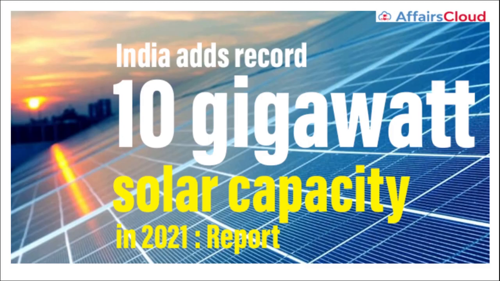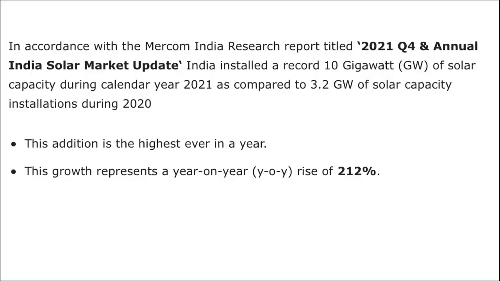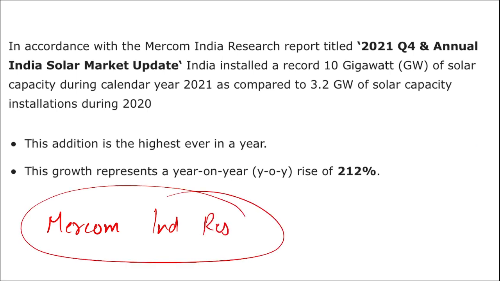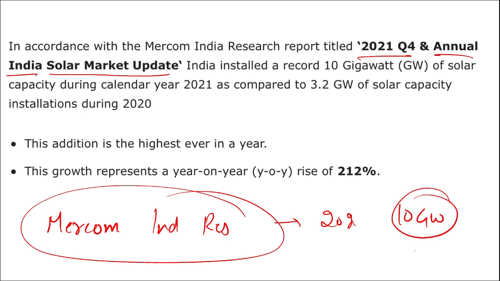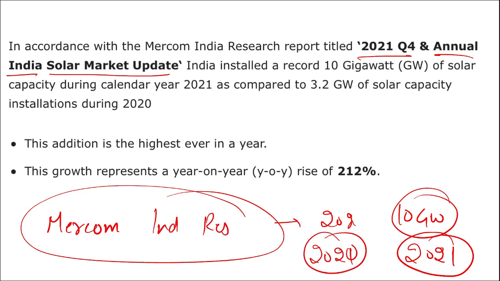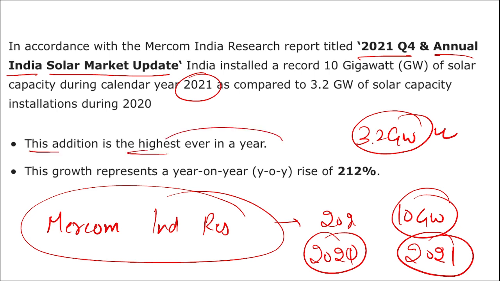Moving on. Recently, India has added a record 10 gigawatt of solar capacity in 2021 as per the records. In accordance with the Mercom India research report titled 2021 Quarter 4 and Annual India Solar Market Update, India has installed a record 10 gigawatt of solar capacity during the year 2021 as compared to 2020. In 2020, only 3.2 gigawatt of solar capacity was installed, and in the year 2021, a record 10 gigawatt of solar capacity was added. This addition is the highest ever in a year.